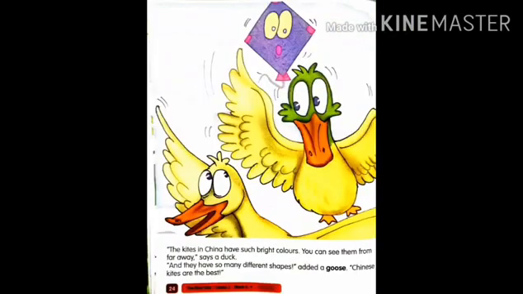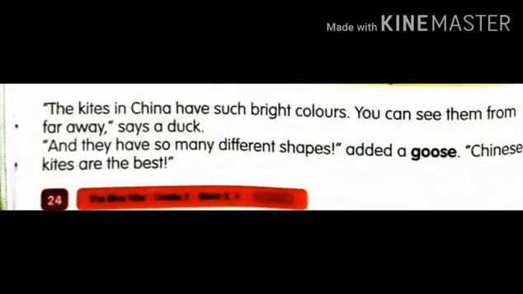And children, since our aim is to identify the sequence of the events in this story, listen carefully to the events on each and every page, what is happening here. Can you see Jippy is listening to the birds, what they are talking? The kites in China have such bright colors. You can see them from far away, says a duck. And they have so many different shapes, added a goose. Chinese kites are the best.